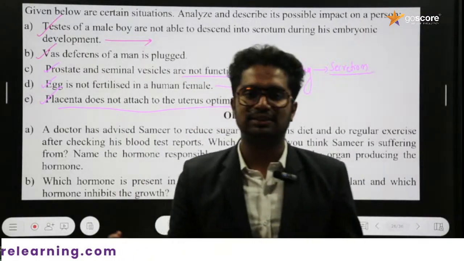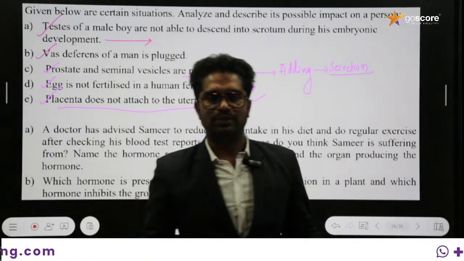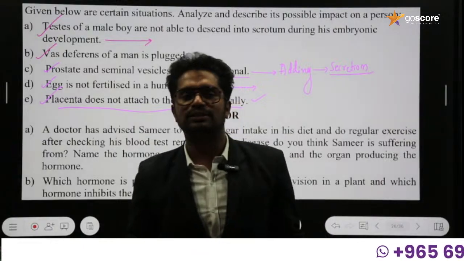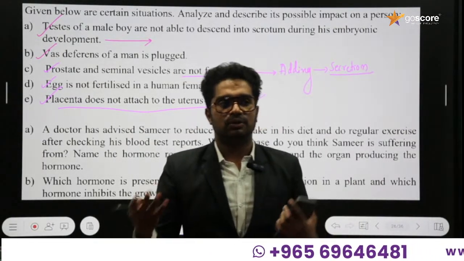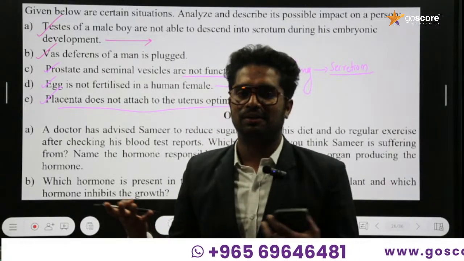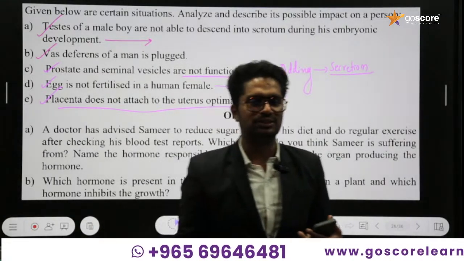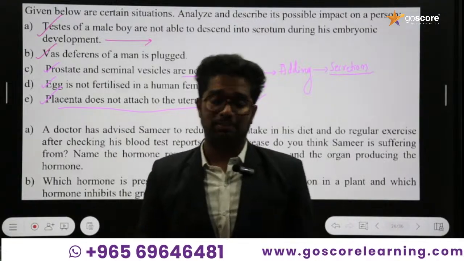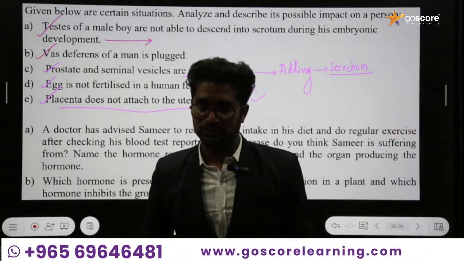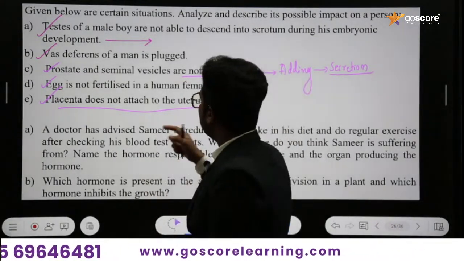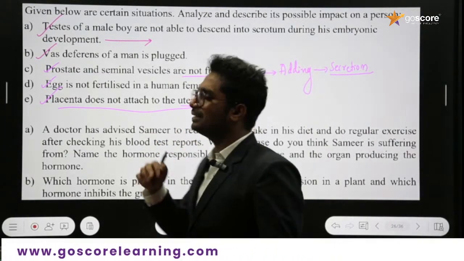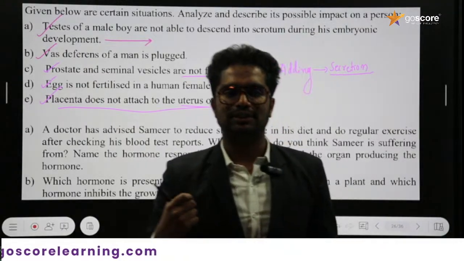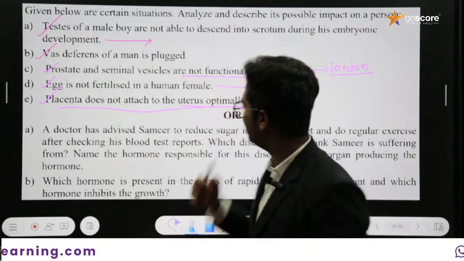If the placenta does not attach optimally, there will not be any transfer of oxygen and nutrient molecules like glucose to the developing baby or fetus, and that may lead to developmental defects in the baby. There might be some serious consequences for the development of the baby or fetus.